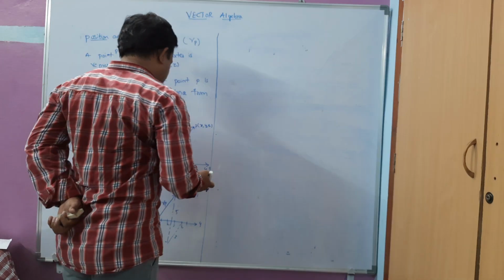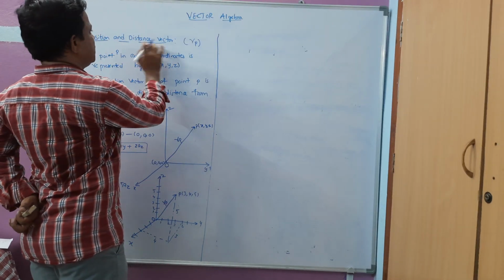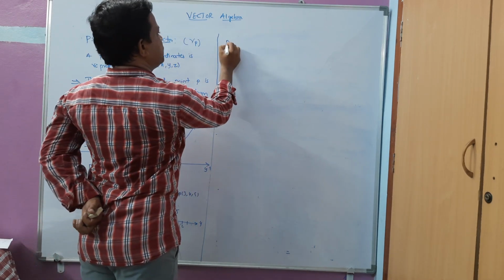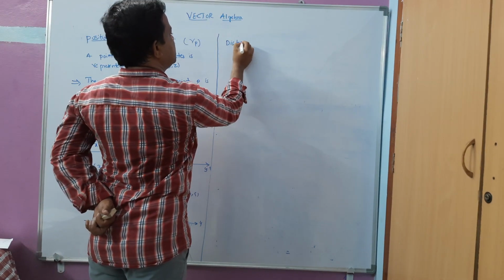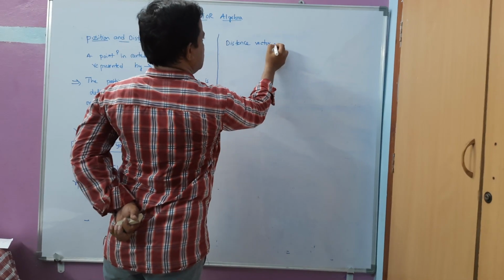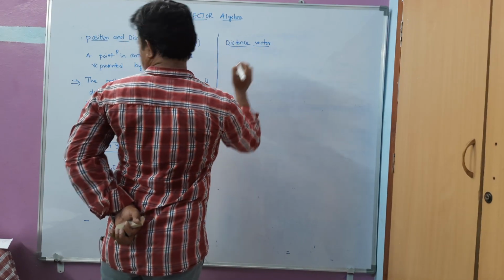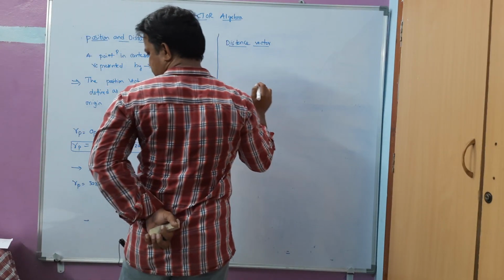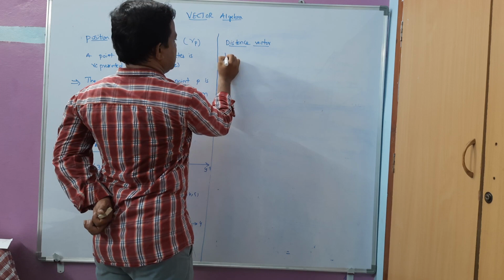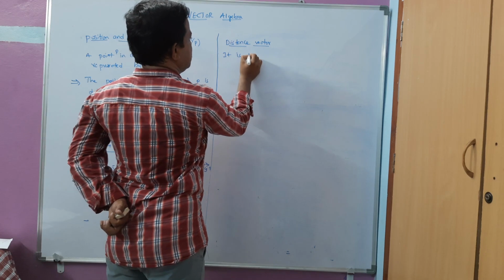Now let me take another definition here, distance vector. Distance vector is given like this. Distance between 2 points. It is the displacement from one point to another.